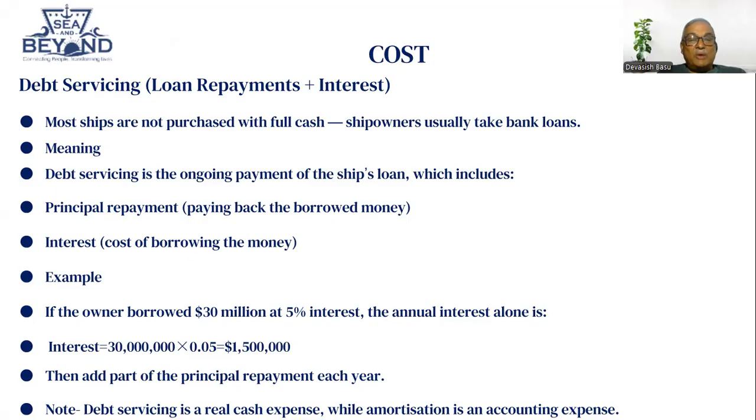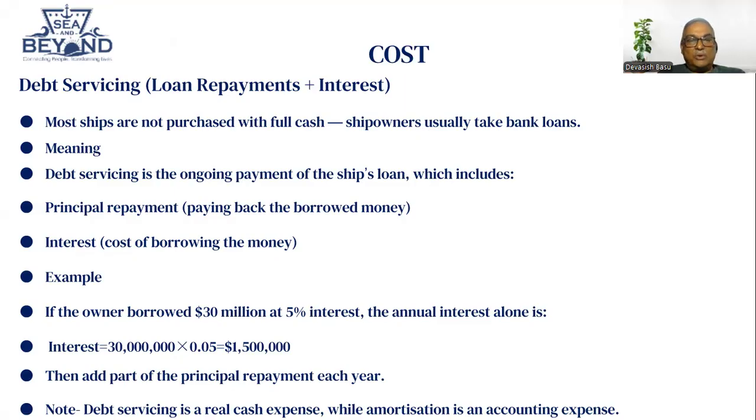So debt servicing means you have to pay. Most of us, or our families, have taken some kind of loan for buying a house, a vehicle, or even small household items like a fridge or TV, which you can always buy on EMI. Let's take a house, it's the big value. We have to service the interest we pay to the bank from whom we have taken the loan. There are two parts to it: one is the principal amount, the other is the interest amount. The principal you have to pay back.